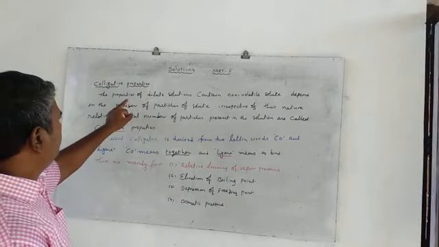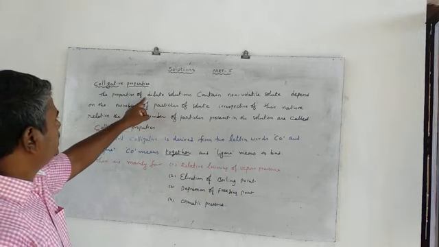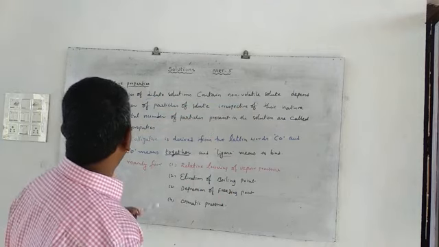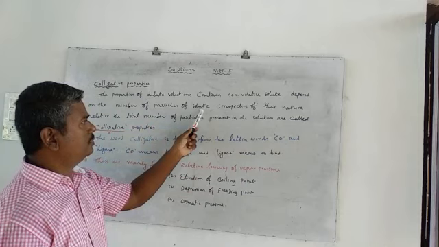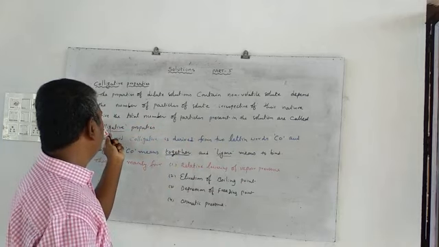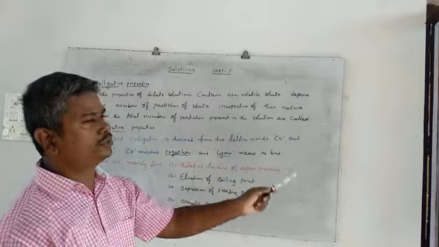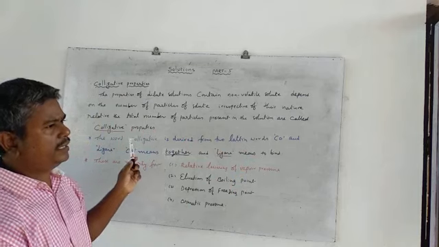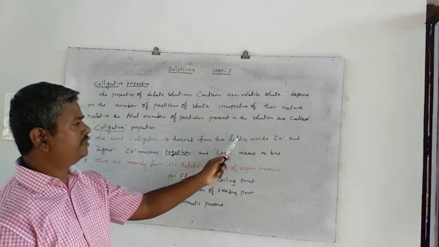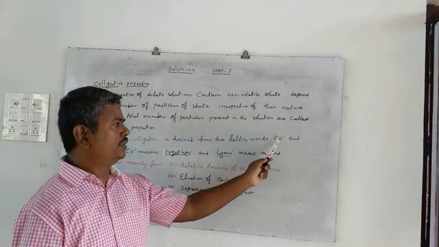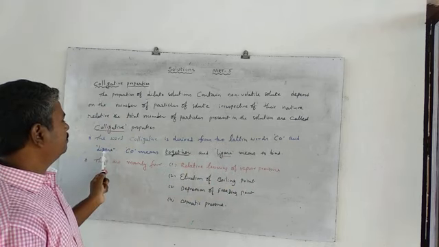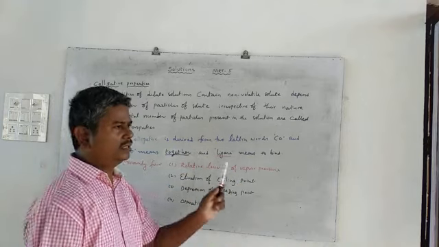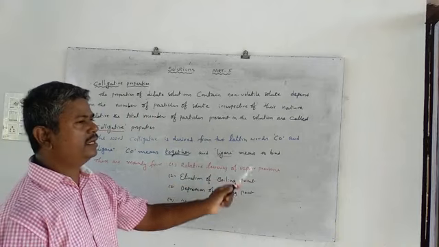So once again, I repeat the definition carefully. The properties of dilute solutions containing a non-volatile solute that depend on the number of particles of solute, irrespective of their nature, relative to the total number of particles in the solution, are called colligative properties. The word colligative is derived from a Latin word, a combination of two words: co and ligare. Co means together and ligare means to bind.